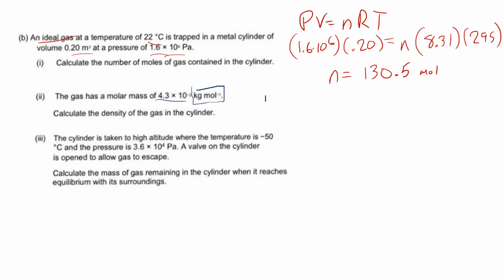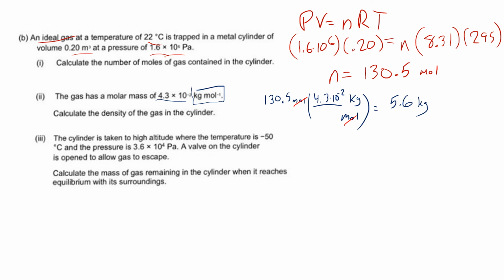So if I've got 130.5 moles, what I can do here is multiply by 4.3 times 10 to the minus 2, over mole, that is in kilograms per mole. So the moles are going to cancel out, and that leaves me with kilograms. So the amount of kilograms that I'm going to be left with is 5.6 kilograms.